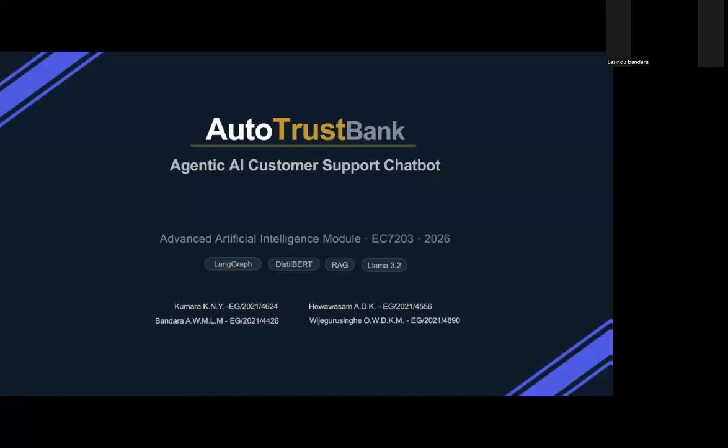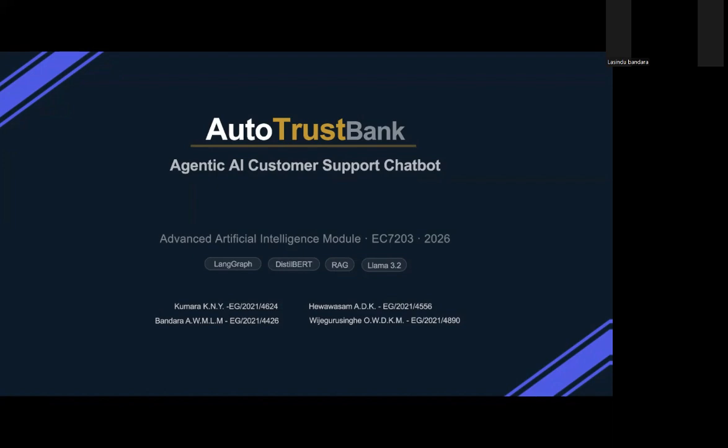I am Bandara WMLN under registration number EG20214426. Today, we are presenting AutoTrust Bank, an agentic AI customer support chatbot built for the banking domain using LangGraph,